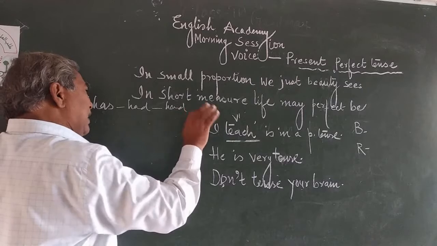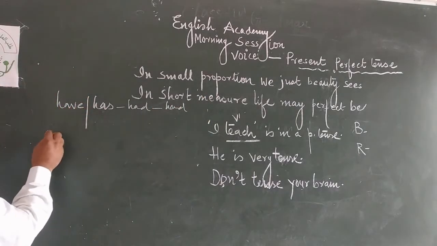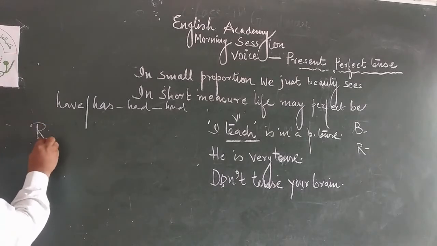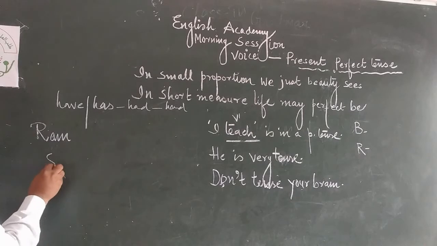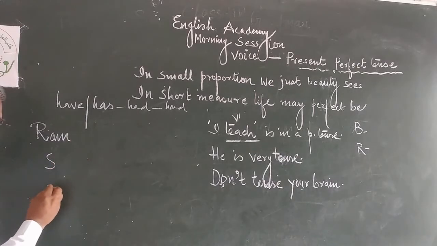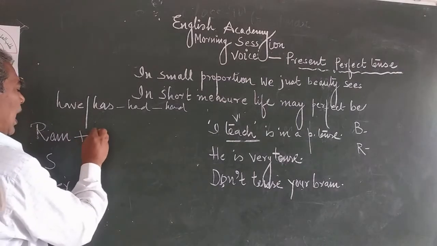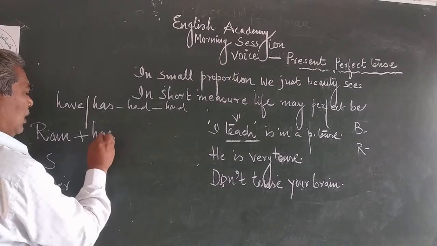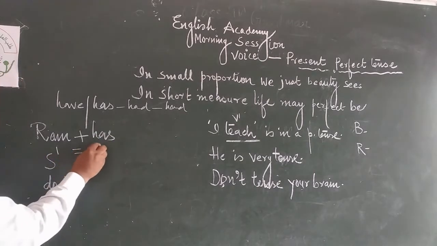But my topic is present. Present means have and has. For example, Ram, this is the subject. I have denoted it by S. Its another name is doer. Ram has, because there is a formula, 1 is equal to 1.